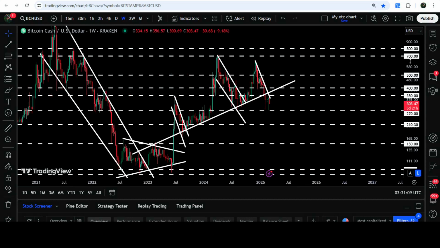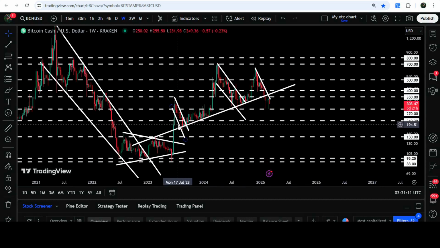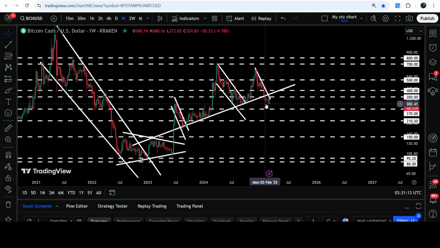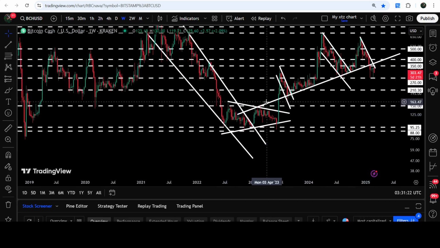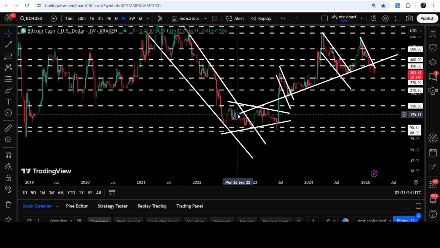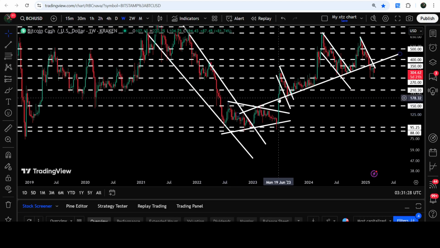If we take a look at the 7 days time frame chart, then you can see that for the past several months, since after the month of June 2023 up till now, it was acting as support. But now, after this breakdown, it can again work as a very, very strong resistance. Like previously, it was working as a resistance here for several months from the month of September 2022 up till the month of June 2023.